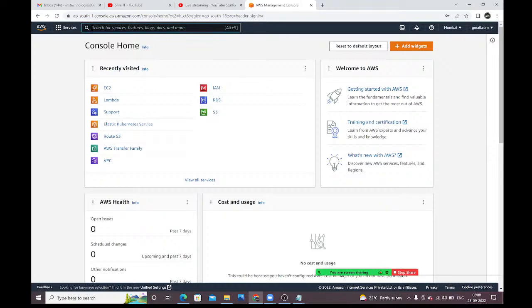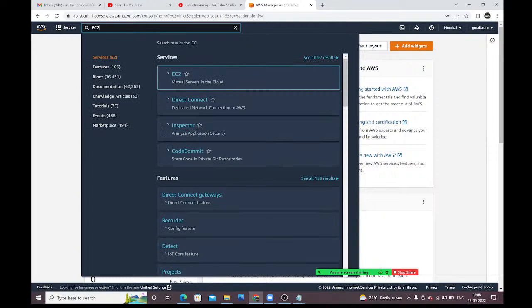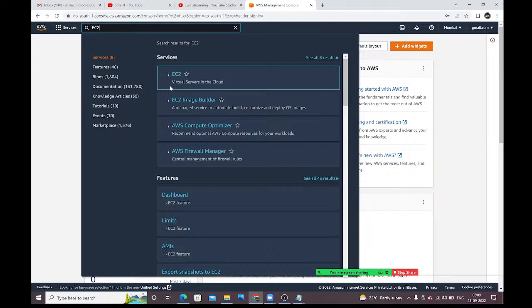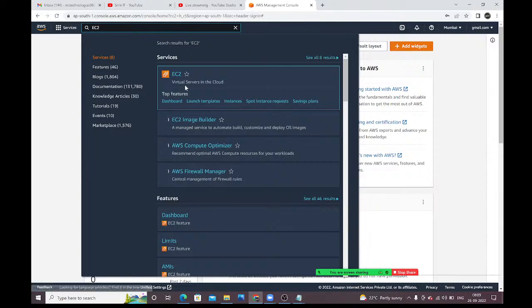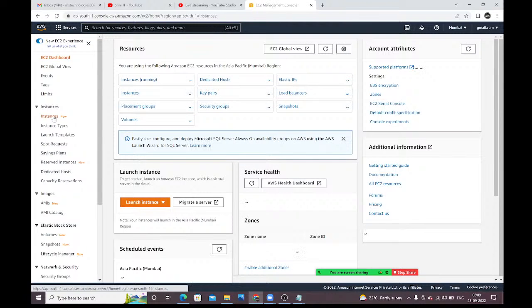Here in the search box, just type EC2. Here you can see virtual servers in the cloud. We will use this EC2 to create virtual servers in the cloud. Click on this EC2. Here you can see Instances. Click on these Instances.